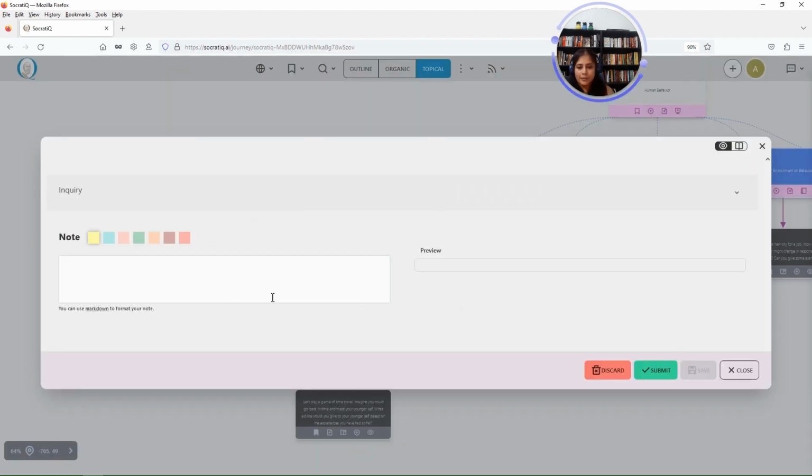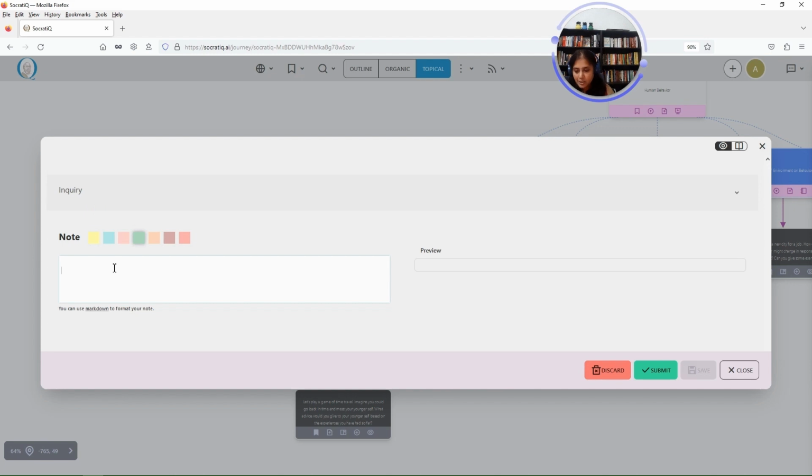Now you can see here, when you add the note, you can choose any of these colors. You can color code them based on the purpose of the note. For instance, I use yellow for information, teal for research, pink for, let's say I want to share it with somebody later on, pink for that. Green I use if I have any interesting asides. So you have 7 colors and you can use them according to your needs.